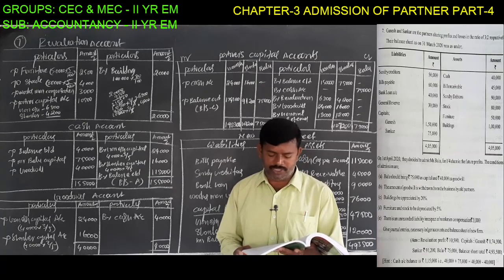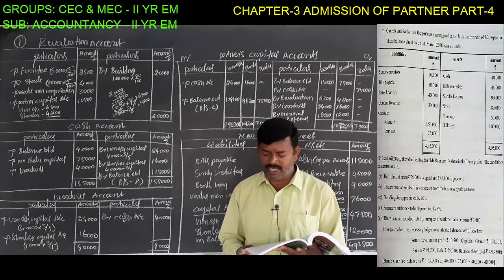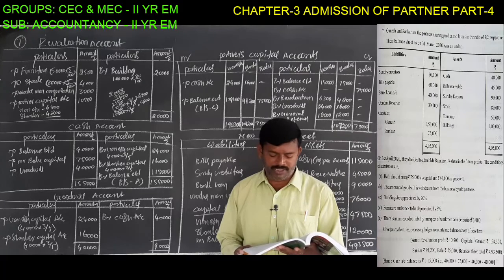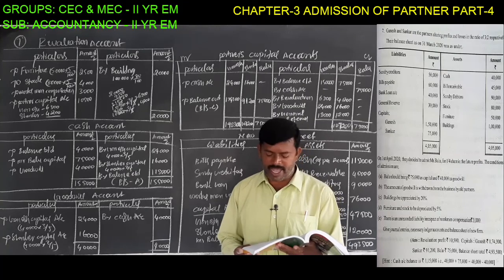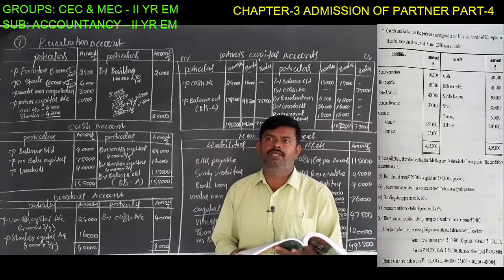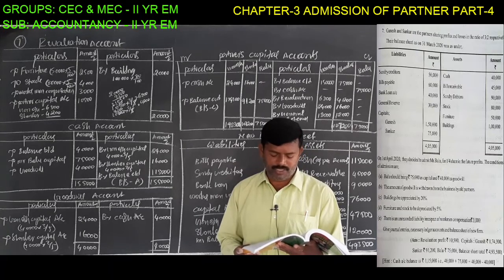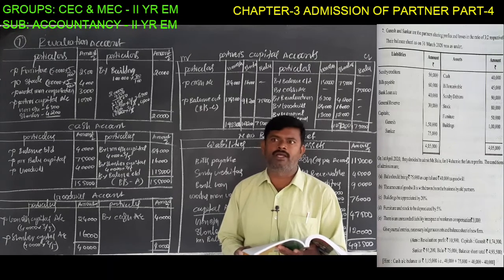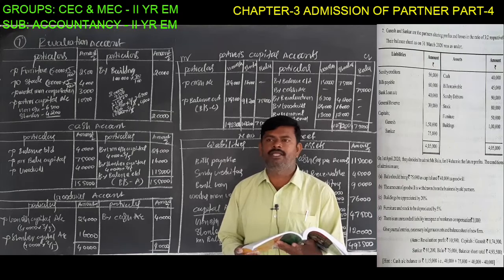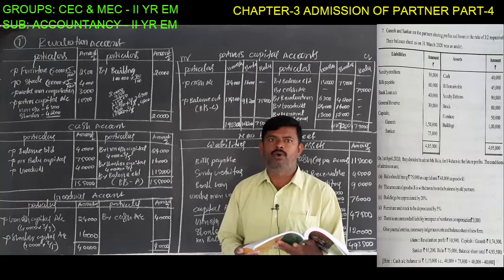On April 1st, 2020, they decided to admit Mr. Balu for a 1/4 share in the future profits. The conditions of admission are: Balu should bring 75,000 as capital and 40,000 as goodwill. He brings 75,000 in the form of capital, and goodwill is 40,000. Remember one thing: the goodwill amount is withdrawn from the business by the old partners. The amount brought by the new partner as goodwill will be taken by the old partners in the old ratio.